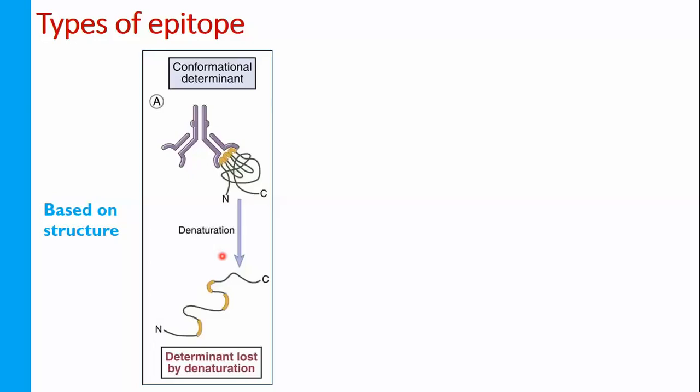Be careful: denaturation is not degradation. Denaturation means we are just relaxing the tertiary, quaternary and secondary structure of the protein. Degradation means proteolytic cleavage, where we are breaking the protein down. Here amino acids are not separated. That is the thing about the conformational determinant.